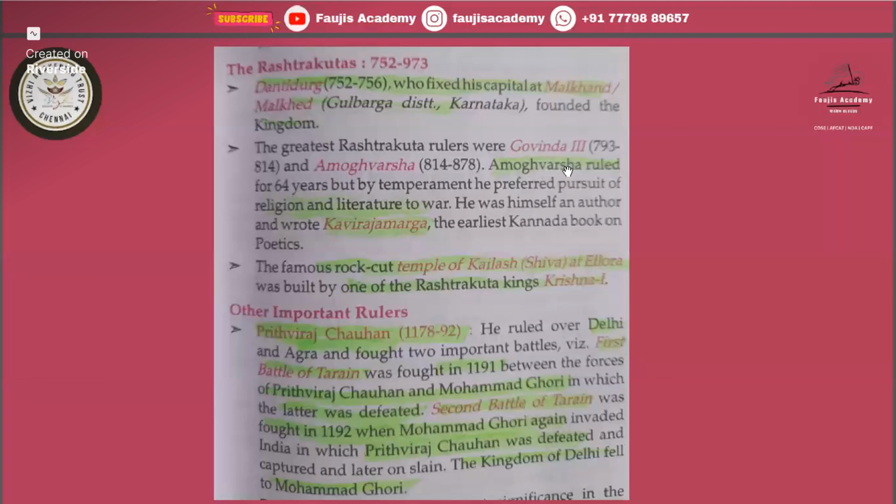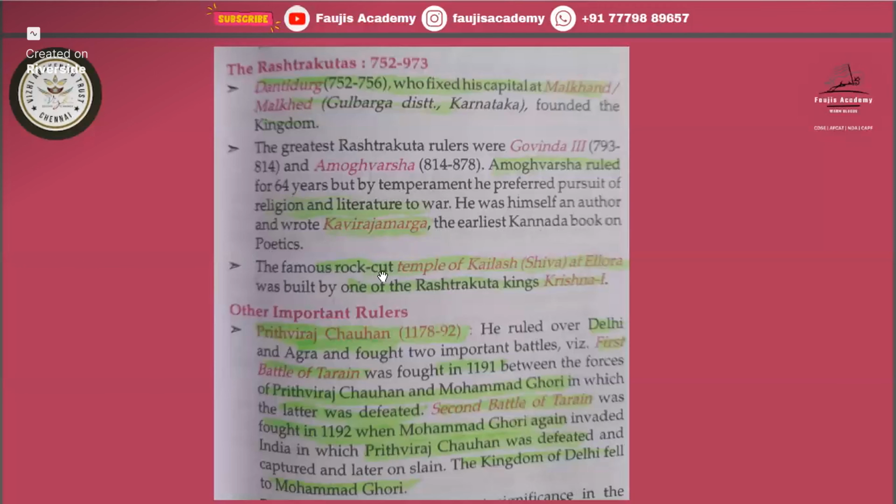Amoghavarsha ruled for 64 years, but by temperament he preferred the pursuit of religion and literature to war. He was himself an author and wrote Kavirajamarga. Remember this book, it is important. It was written by Amoghavarsha, the earliest Kannada book on poetics. They might also ask on which language Kavirajamarga was based, so you must remember it was based on the Kannada language.